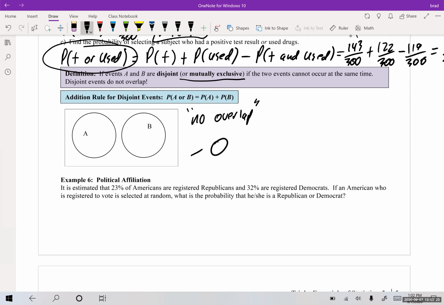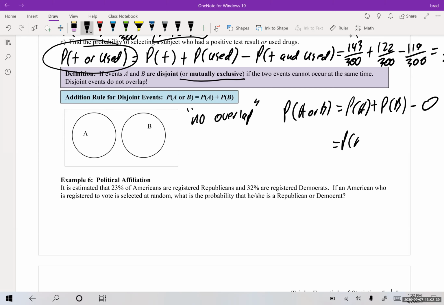So that's why it doesn't matter. Technically you could write it like this: probability of A or B is equal to the probability of A plus the probability of B minus 0, because there is no overlap. So that's just the probability of A plus the probability of B. That's all they're saying: if there's no overlap, why do you have to subtract off?